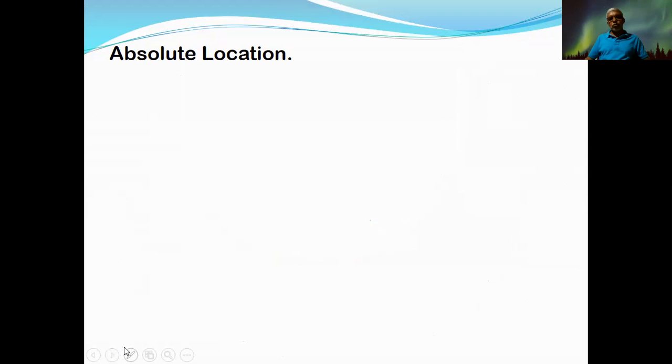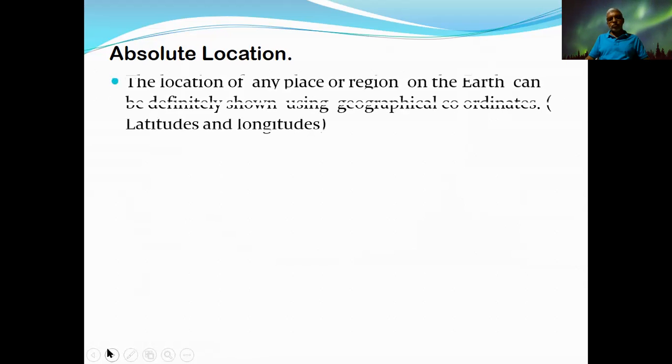You know that absolute location is expressed using latitude and longitudes. Therefore, when the location of a country or continent or any place is given so, that is called absolute location. Now you check what is the absolute location of Asia continent, because it is expressed using longitudes and latitudes.